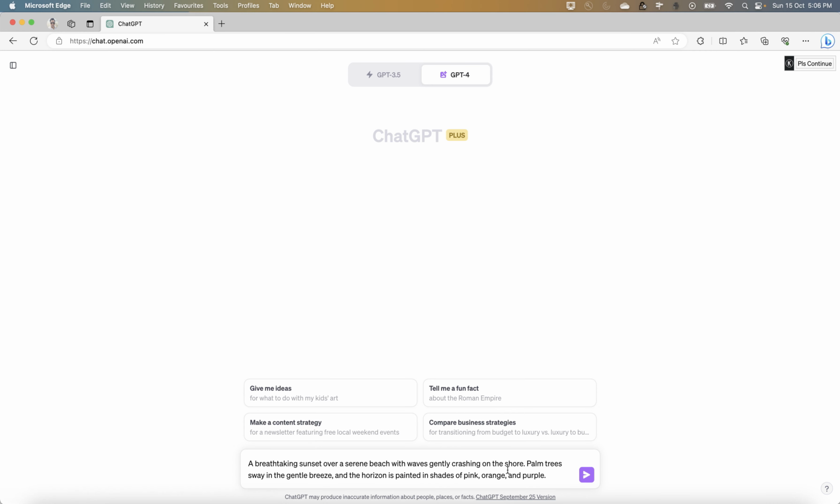Here I'm telling it: a breathtaking sunset over a serene beach with waves gently crashing on the shore. Palm trees sway in the gentle breeze, and the horizon is painted in shades of pink, orange, and purple. You see how to write a prompt, this is also an art, right? And that is where you need to emphasize some of the factors, and these are the factors which I'm showing you.